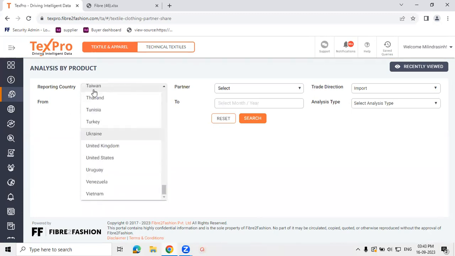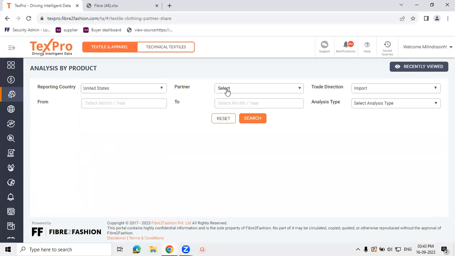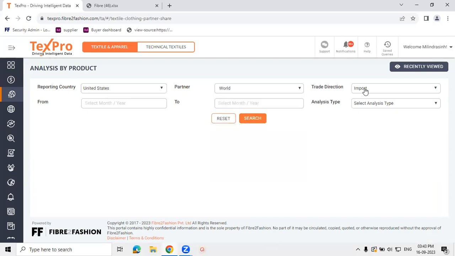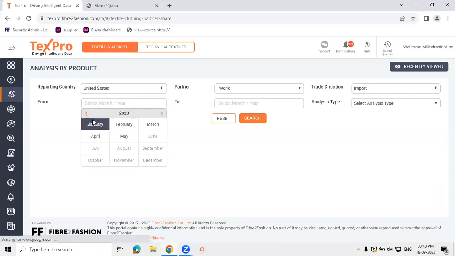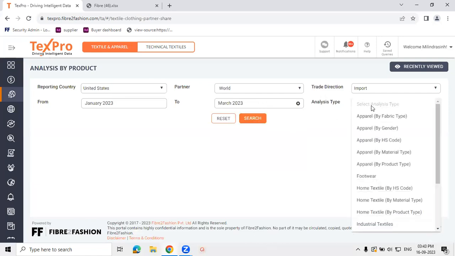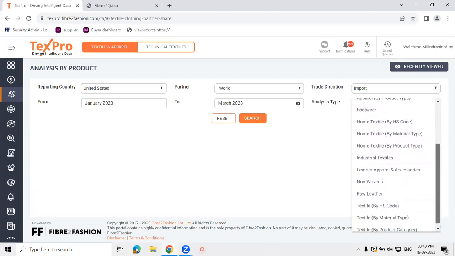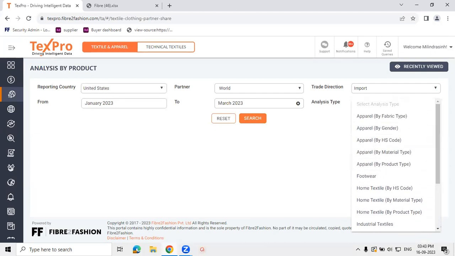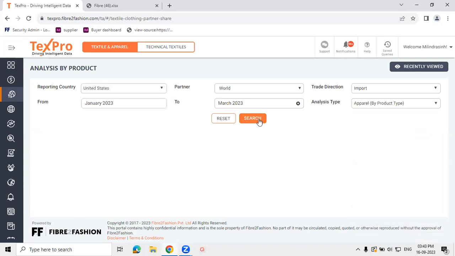Let's take for example reporter country as US. Let's understand the trade of US with respect to all partnering countries. All trade flows are possible. Let's try and understand the imports of US. Let's take the time period as the first quarter of this year. Under the analysis, one can see that the entire categories for apparel, footwear, home textiles, and textiles are bifurcated by different segmentations. So just to take an example, let's go through apparel by product type.